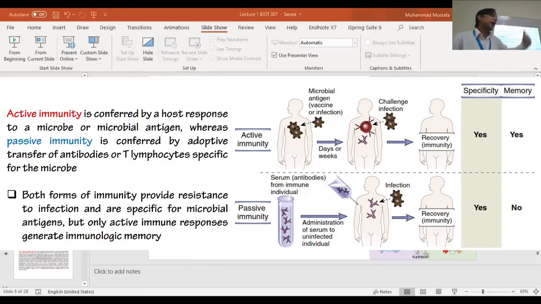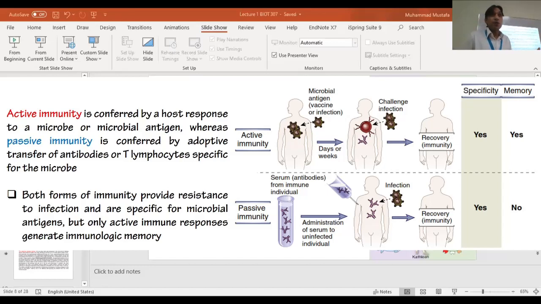So when during the lifetime the virus comes to the kid's body, the body is already ready and prepared. It will not take the precious time. The initial precious time is very important, because if you lose the battle, you will develop a disease. Developing a disease is not that dangerous if the disease is not taking your life, if the disease is not causing an irreversible damage. In case of polio virus, it is an irreversible damage. In case of SARS-CoV-2, it's a life-threatening situation.